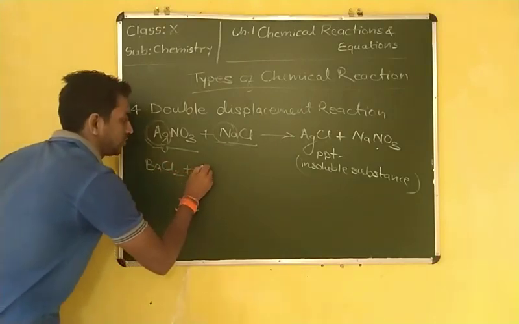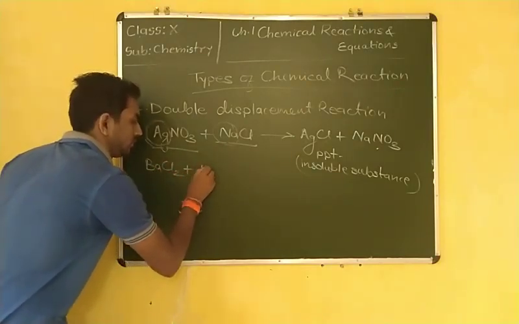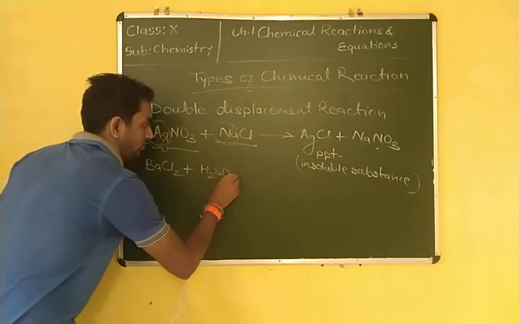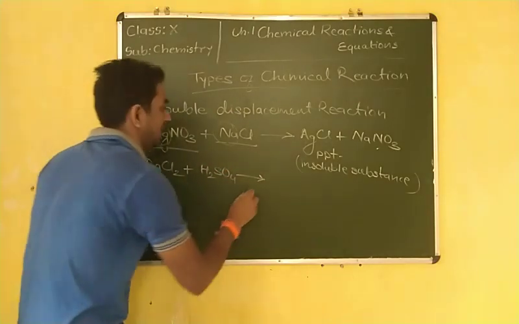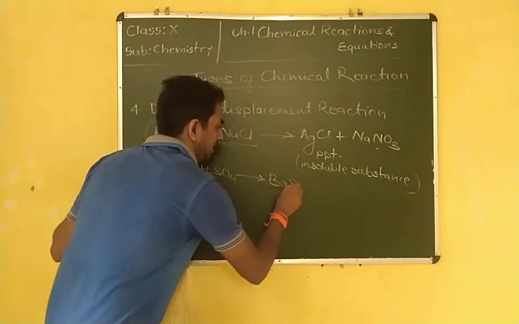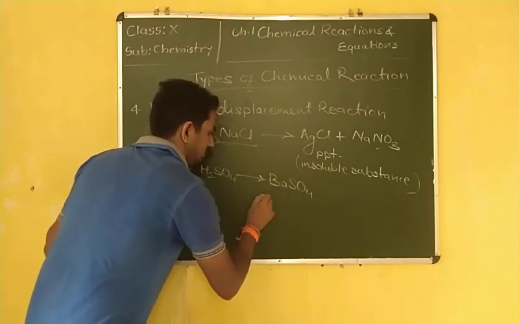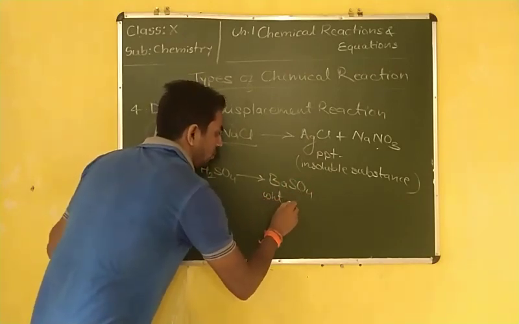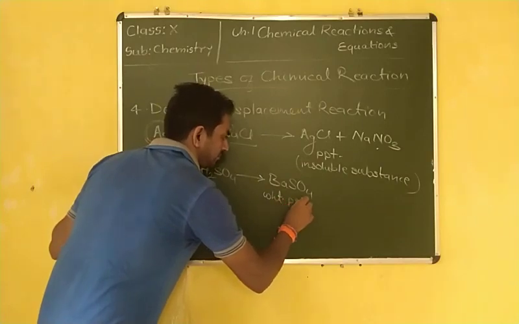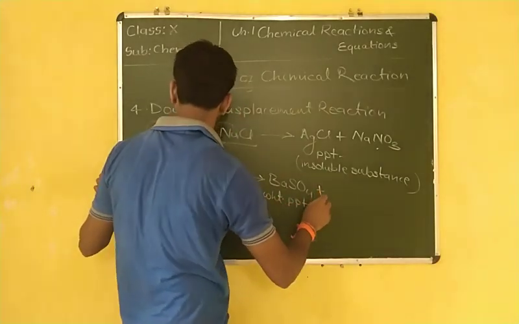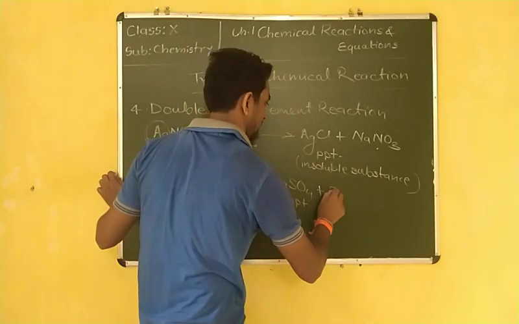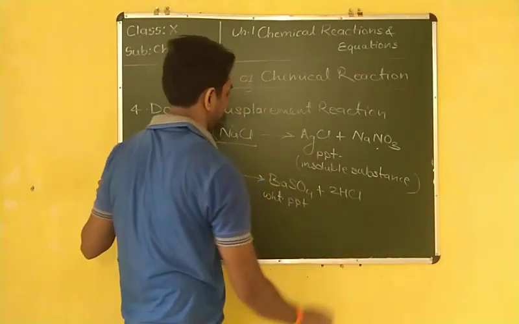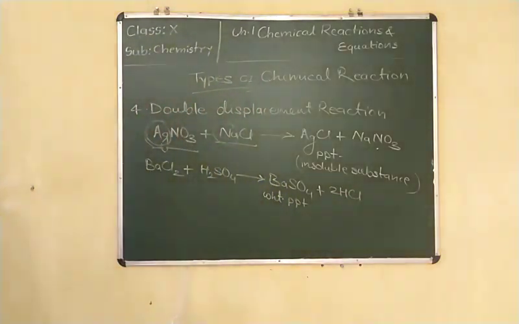Some more examples: BaCl2, barium chloride, plus H2SO4 is equal to BaSO4, barium sulfate, which is a white PPT, plus 2HCl, hydrochloric acid.